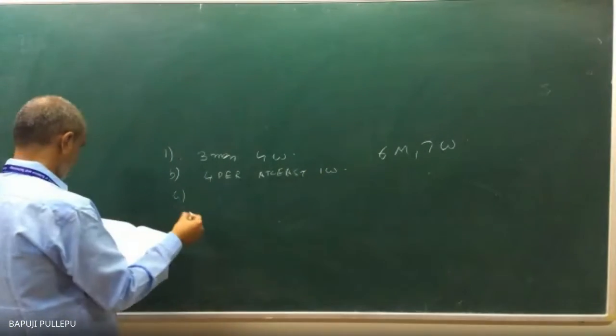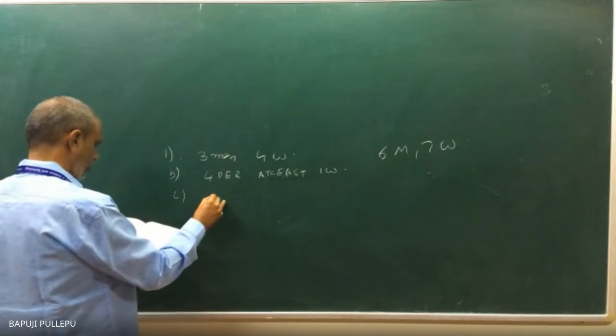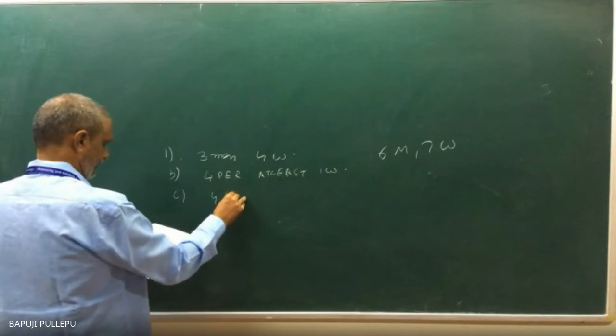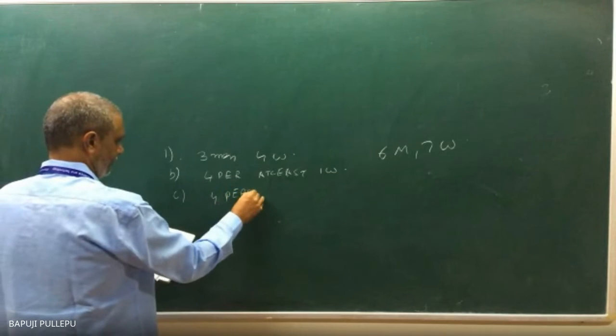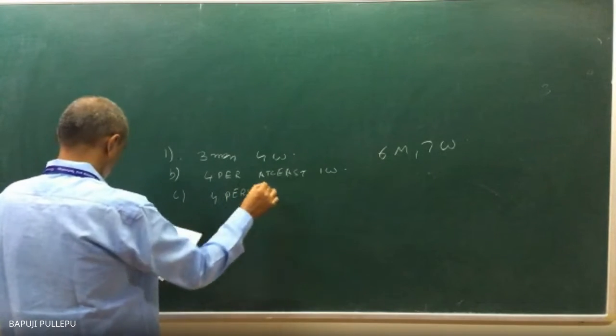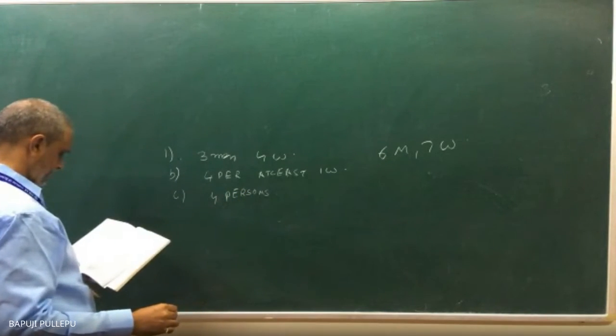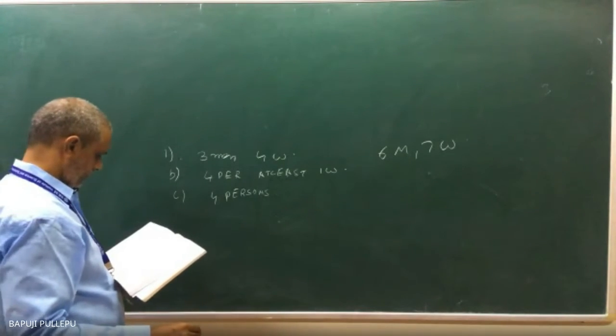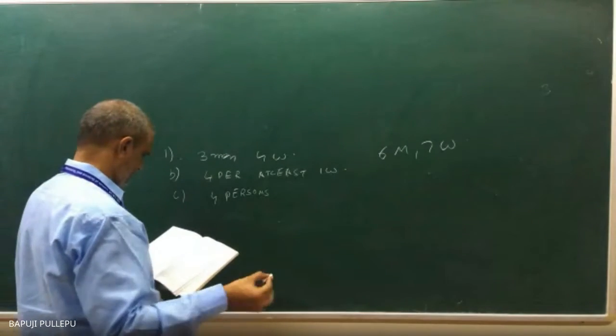The third question is: 4 persons that has persons of both sexes.